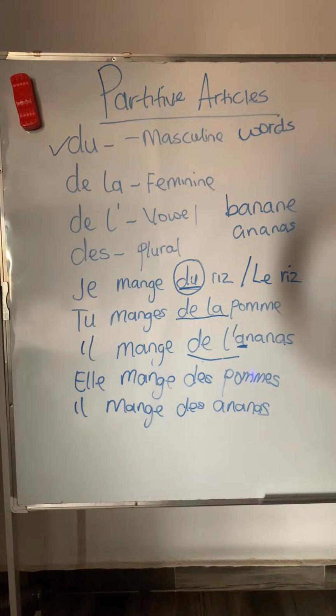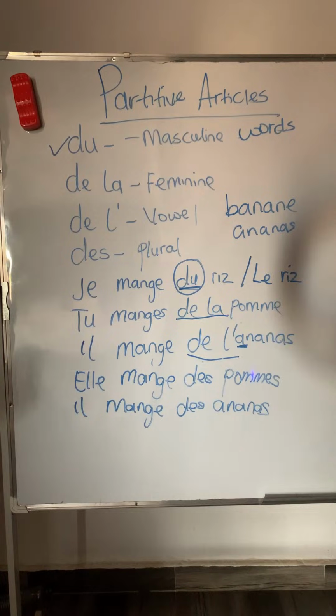So now, why is it des ananas? Because it's now in the plural form. So ananas is the same way, masculine, singular or plural. It's spelled the same way, whether it's singular or plural. Like most times in French, when the singular word ends with S, you don't have to add any extra S to write the plural form. I repeat, most times in French, when the singular word ends with the letter S and you want to write it in the plural form, you don't have to add an extra S.